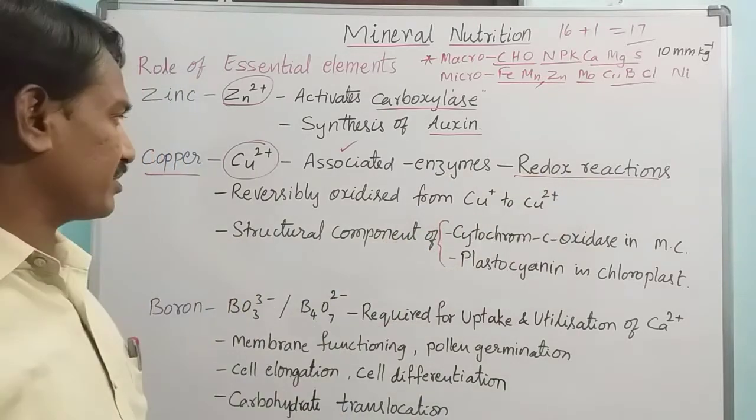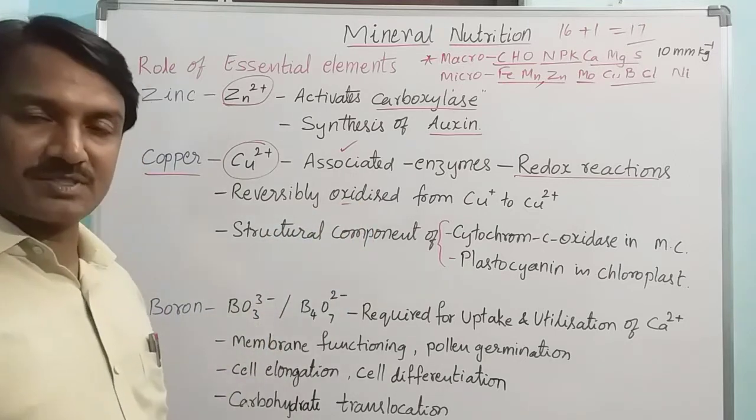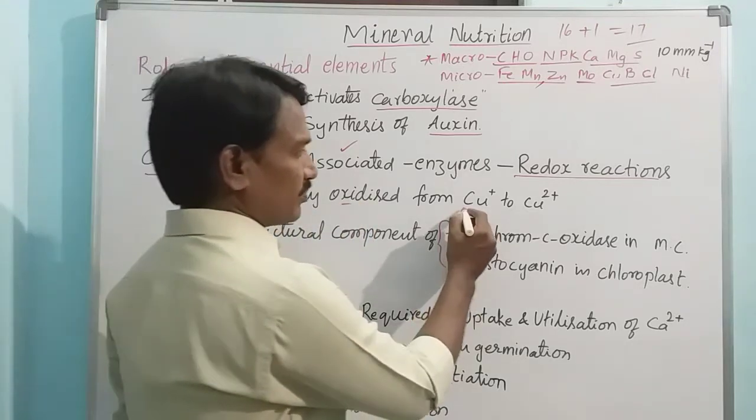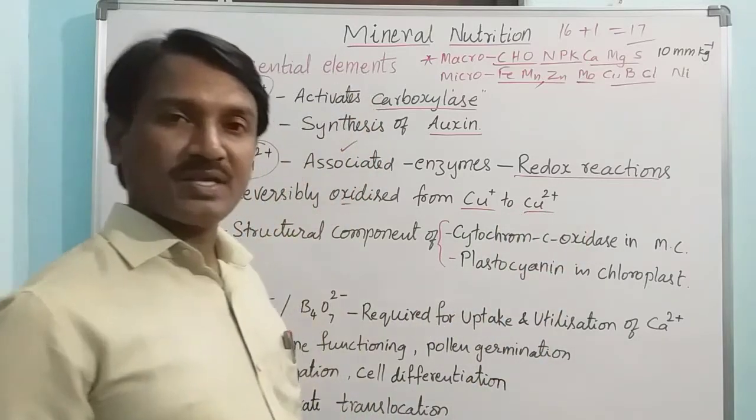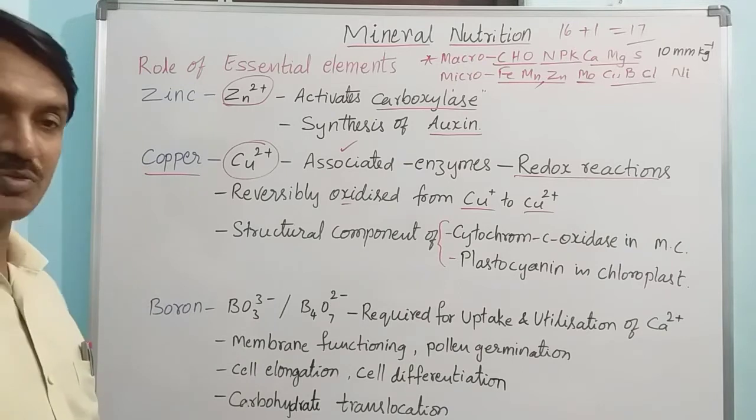Very, very important point. And it is reversibly oxidized from Cu+ to Cu2+. That is the oxidized form, Cu+ to Cu2+.